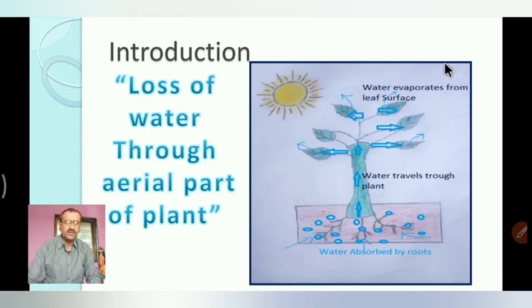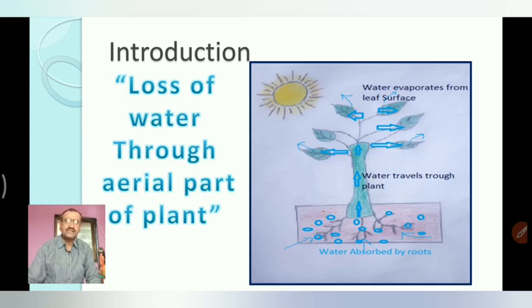It is a very simple metabolic process. Here the plant absorbs water from the soil, as we saw in the last two chapters. They absorb water from the soil and it is uplifted toward the uppermost part, that is, toward the shoot.